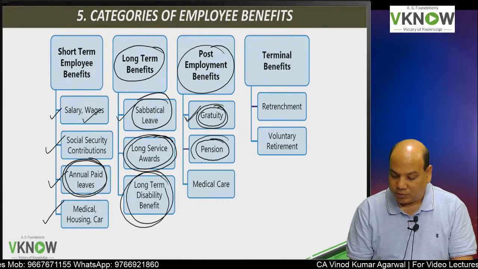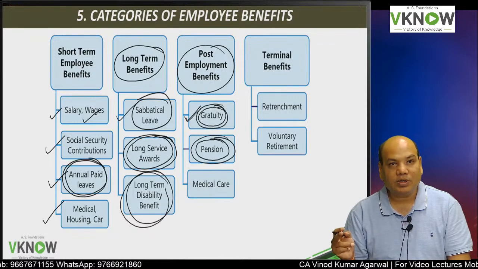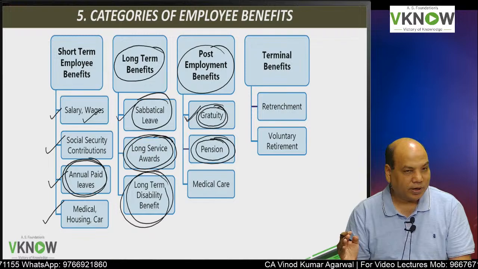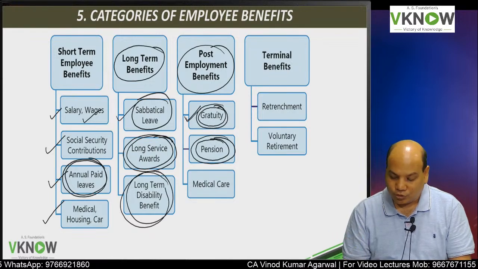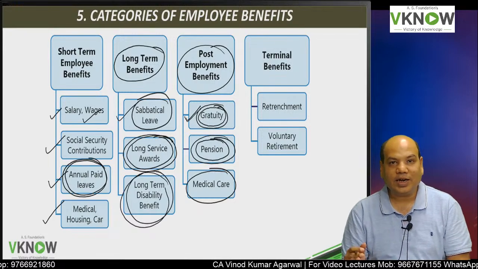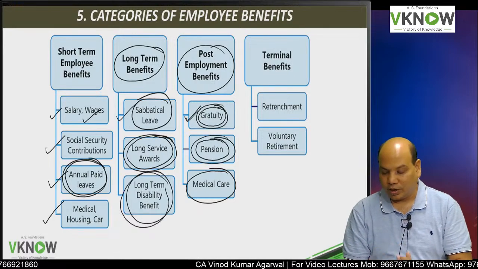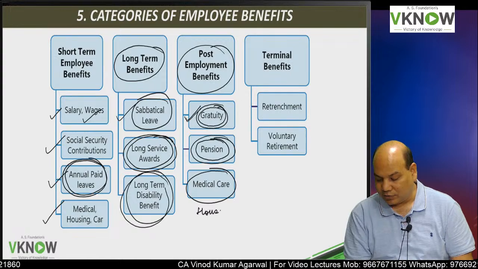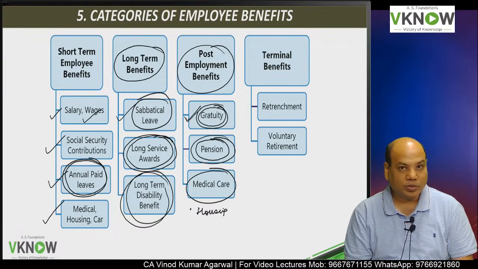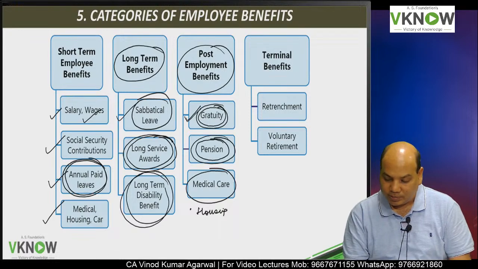Some companies pay even to the family members of the deceased for a certain time period, that is family pension plan, that is also covered. Some companies also provide medical care to the retired employees. Some of them provide housing facilities to the retired employees. So this will also be covered by post employment benefit.